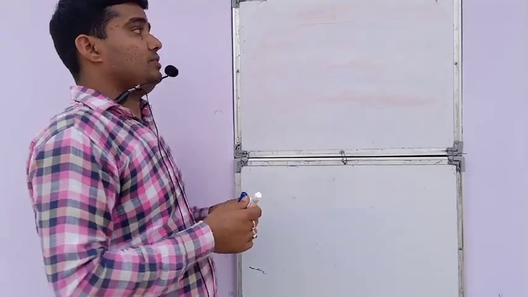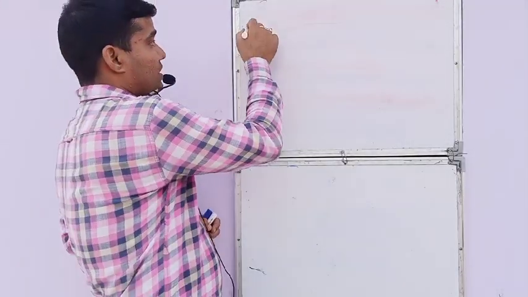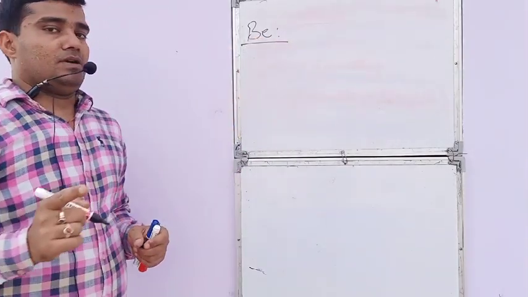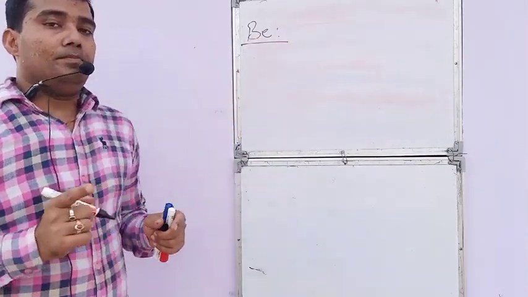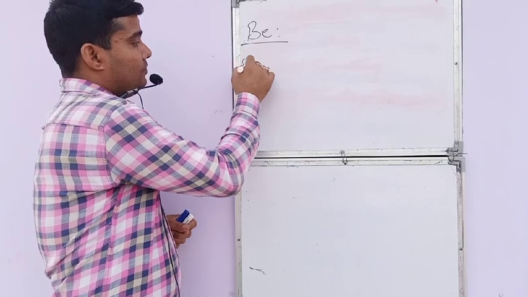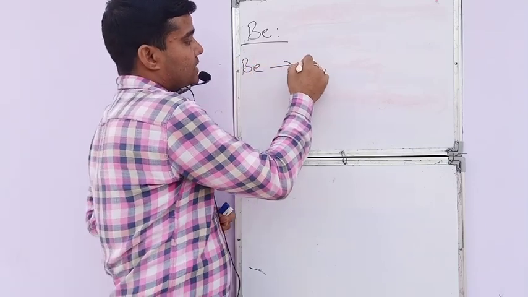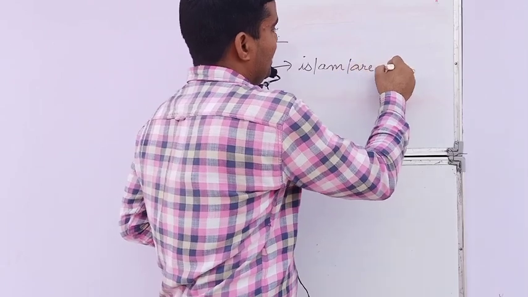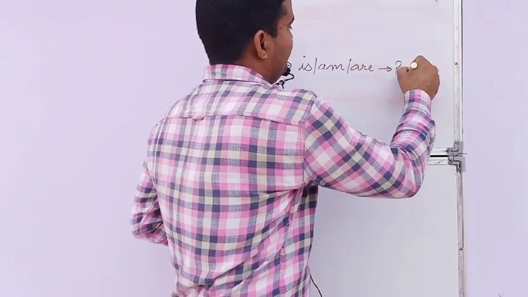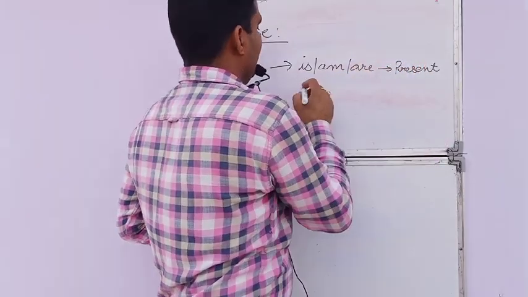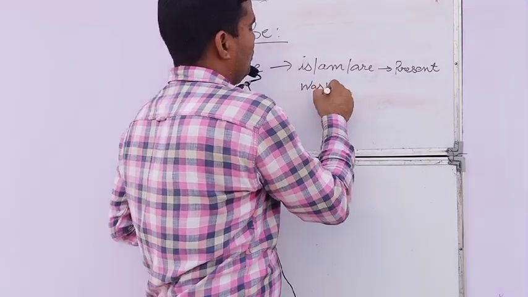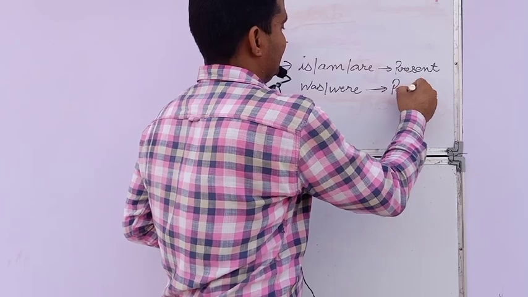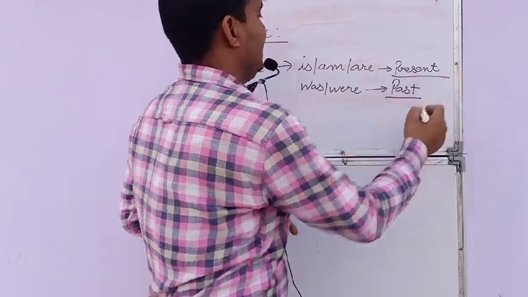Students, we should understand here one word, that is be. We need to remember be. Be is the root of is, am, are in present tense and was and were in past tense. Many of the times you have seen